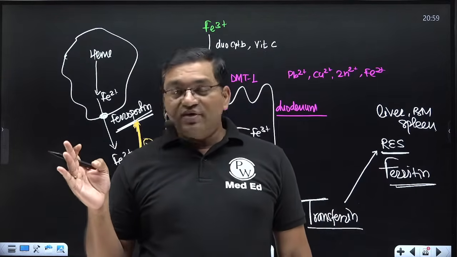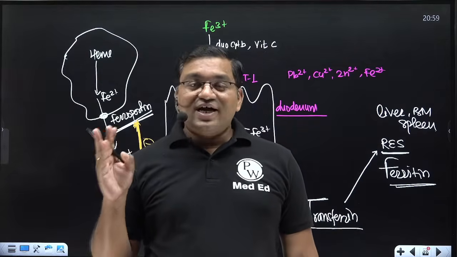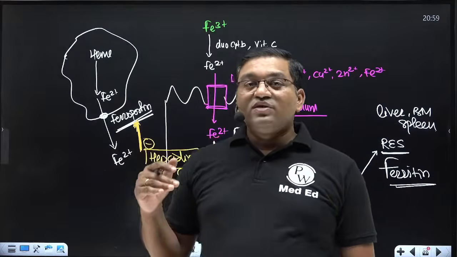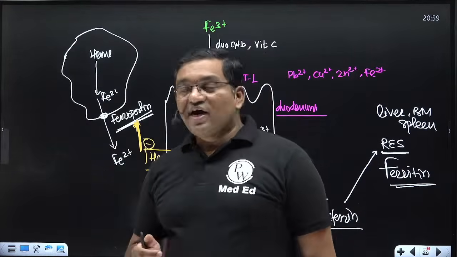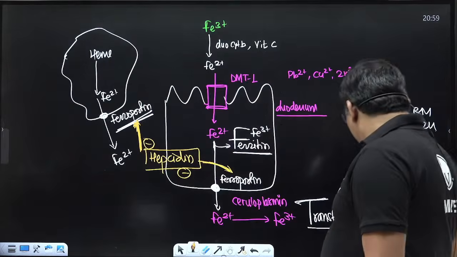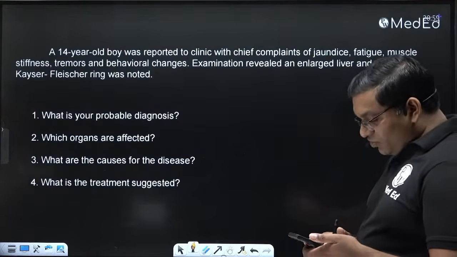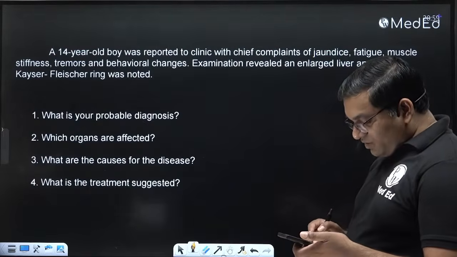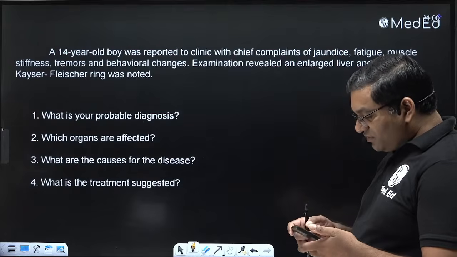So bronze diabetes: bronze discoloration of the skin, cirrhosis of liver, and diabetes mellitus because of destruction of the pancreas by the accumulated iron. Okay, hemochromatosis. So this is correct, ये correct है. और this is important case, इसके पहले भी हमने ये डिस्कस किया है.